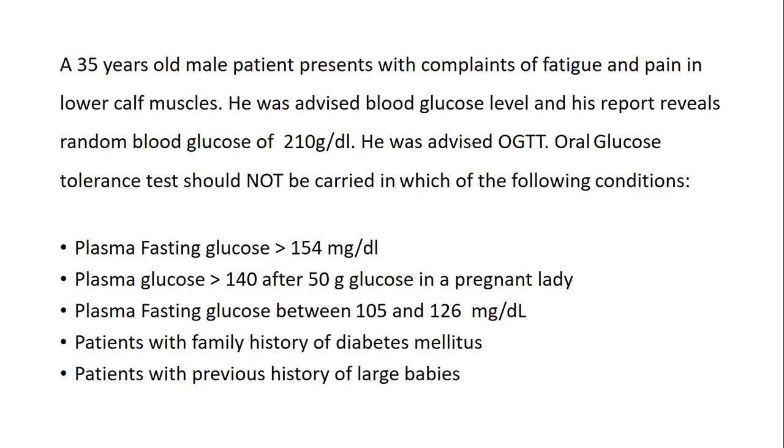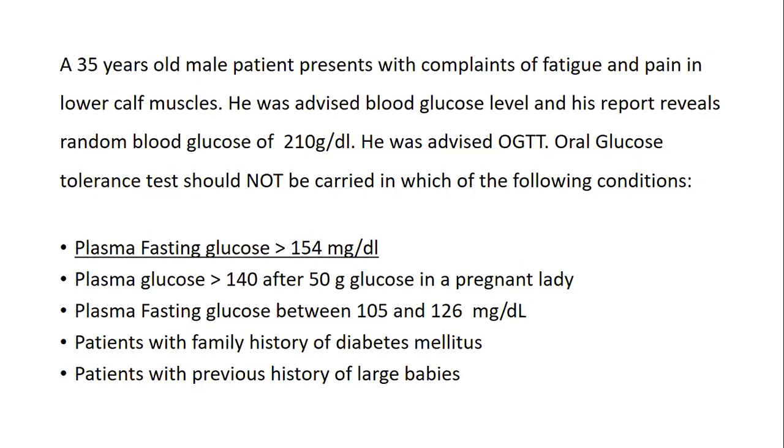Can we go for the test on this basis alone? The answer will be fasting plasma glucose more than 154 milligram. In this condition, it should not be carried out, because it is confirmed that the level is more than 126, which we discussed in the lab diagnosis.